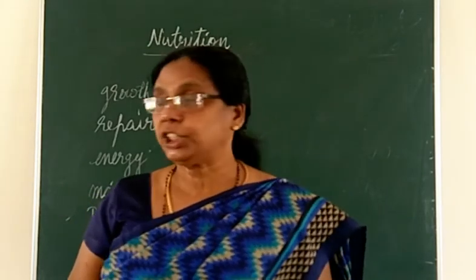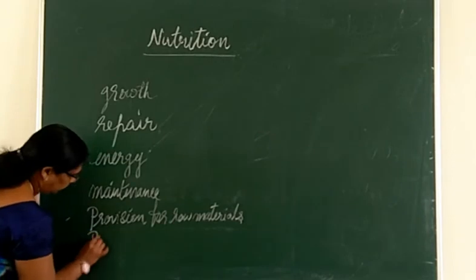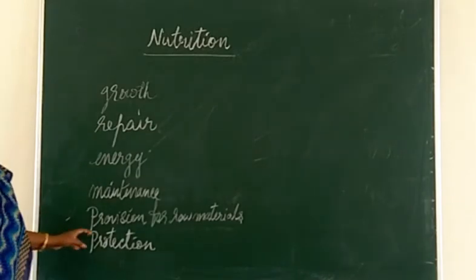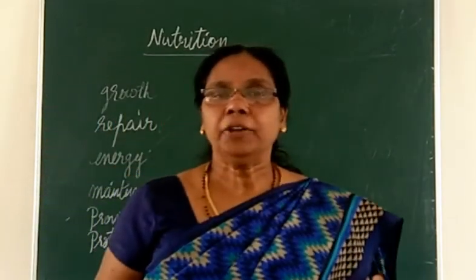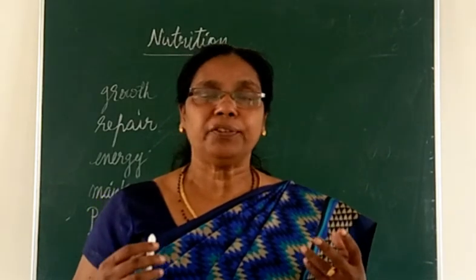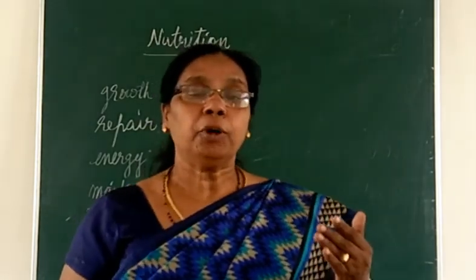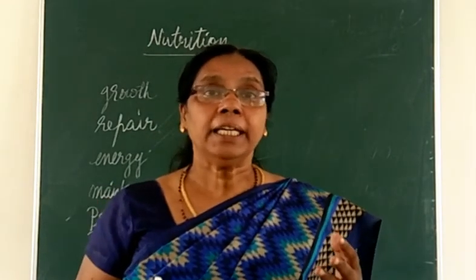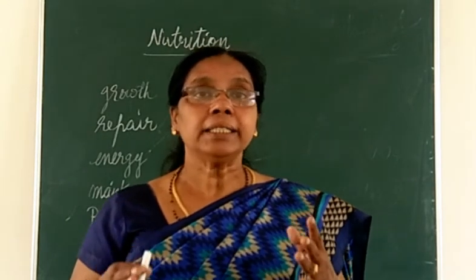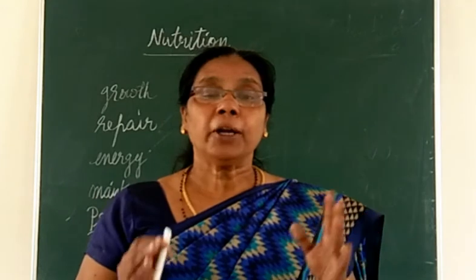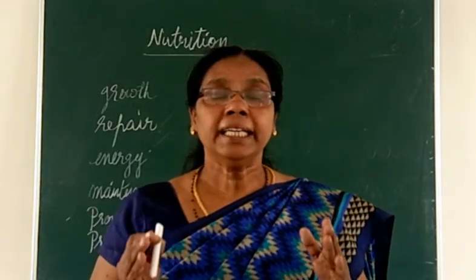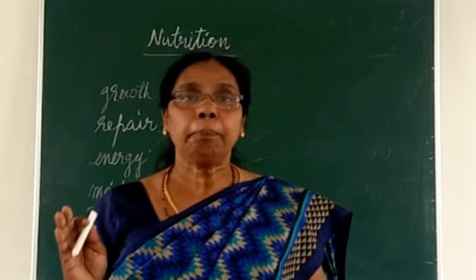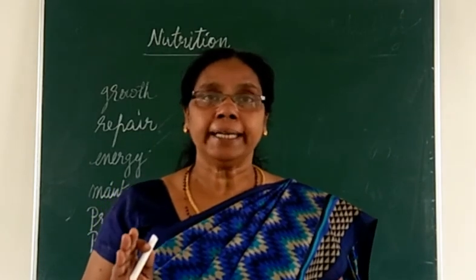Next one is protection. So protection means what? Our body can get so many types of diseases. If your body is lacking in these nutrients, we will get so many diseases. So these nutrients present in the food protect our body from diseases and infection. So these are the six main purposes why we have to take food.